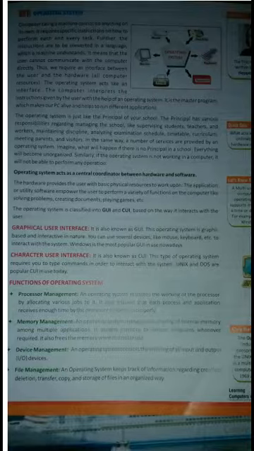GUI stands for graphical user interface. This type of operating system is graphic based. Windows is the best example of the GUI. CUI stands for character user interface. This type of operating system requires you to type the commands. MS-DOS is an example of the CUI.